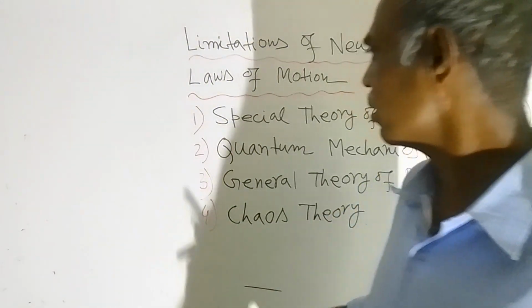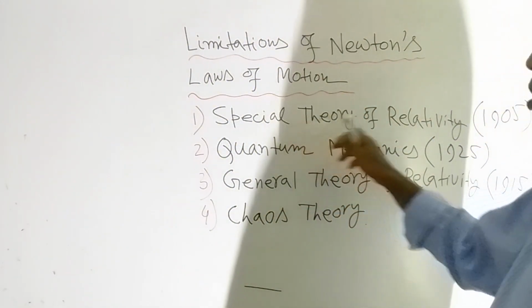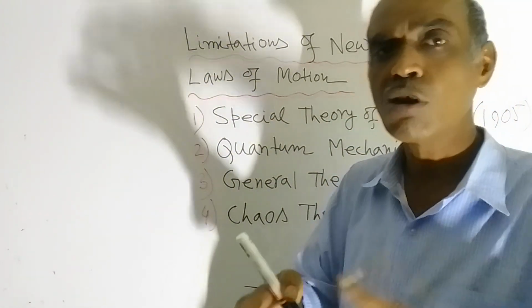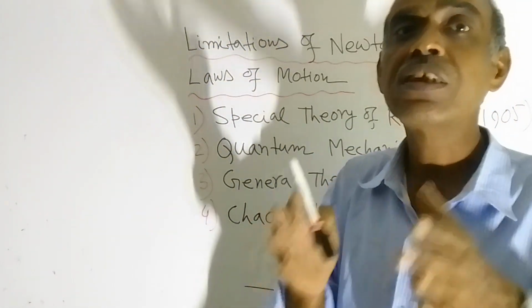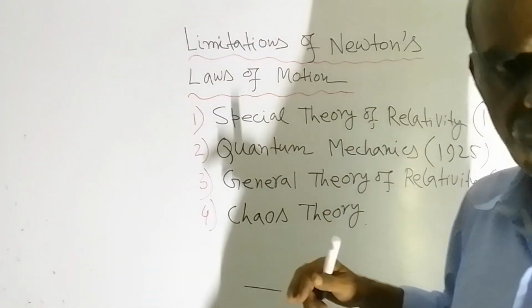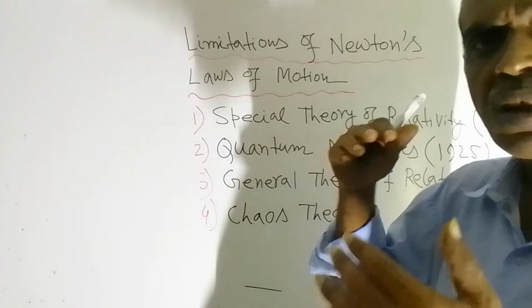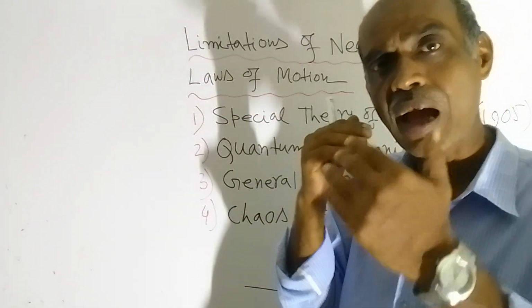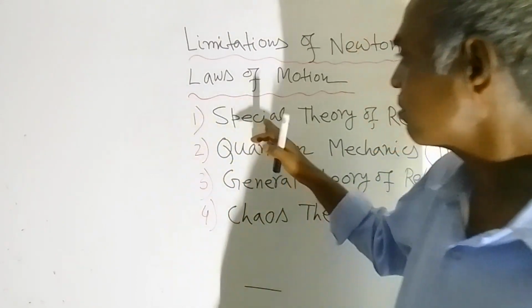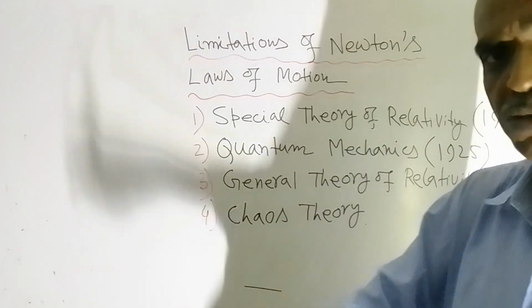One more thing I want to say: the special theory of relativity reduces to Newton's laws of motion when velocities are low. The special theory of relativity is applicable both for low velocities as well as for high velocities. So for low velocities, this theory reduces to Newton's laws of motion.